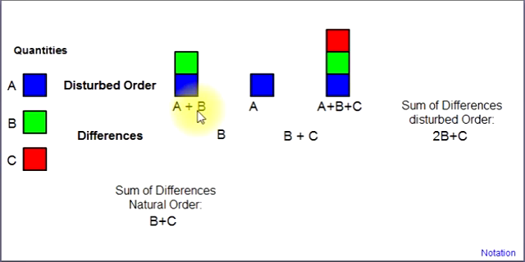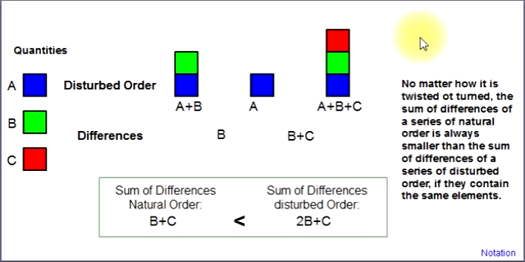And so the difference between the first and the second element is going to be B, while the difference between the second element and the third element is going to be B plus C. And when you again build the sum of these differences of the whole series, then you get 2B plus C. Yeah, B plus C is smaller than 2B plus C.